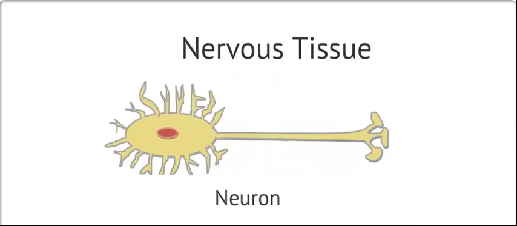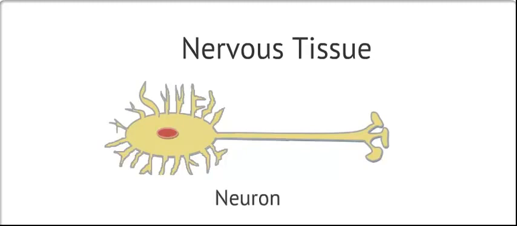Nervous tissue is the last category. This tissue includes neurons and supporting cells. The function of neurons is to both receive and send electrical impulses, called action potentials. These neurons establish an electrical communication system within the body. These are the four categories of tissues that make up the organs and other structures of our body.